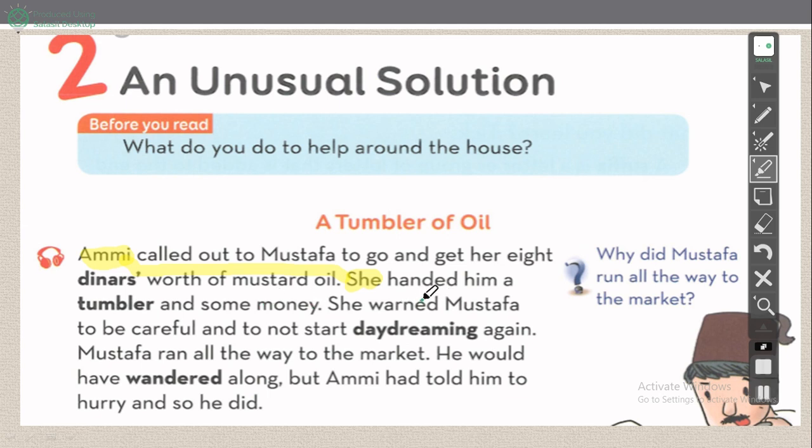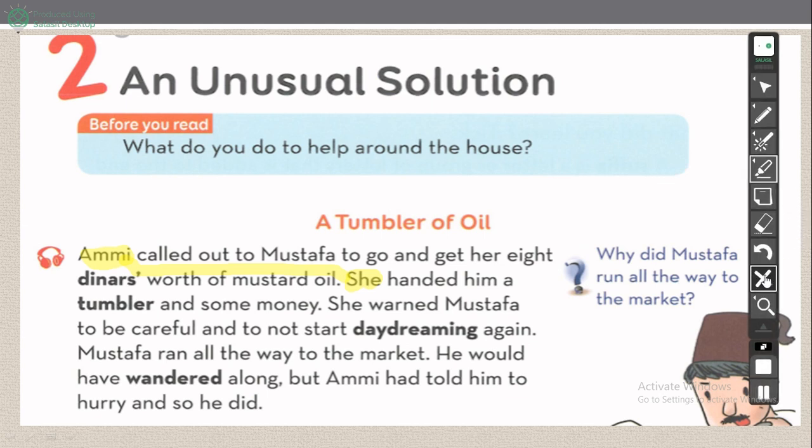Okay. What did she hand him? She gave him a tumbler and some money. Okay. What's the meaning of tumbler again? Tumbler, وعاء. Okay. And here we have the pronoun him.